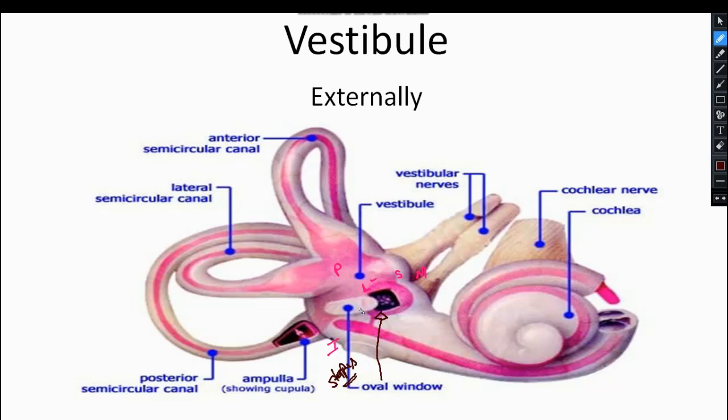And this foot of the stapes, which is resting over this oval window, has two ends, but at this end it has got an elastic tissue. It has got what?